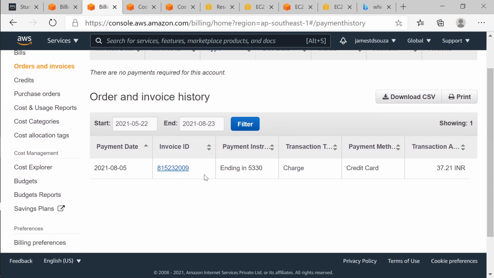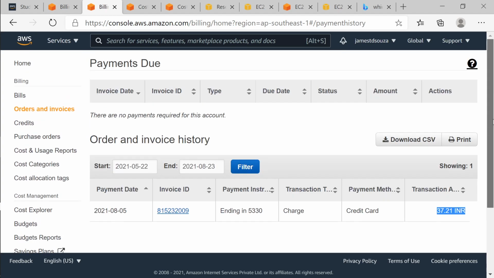So I have one invoice generated, not for August month, actually it is for July month, and I think they are giving the details over here, 37 rupees, but I was waived off even that later.